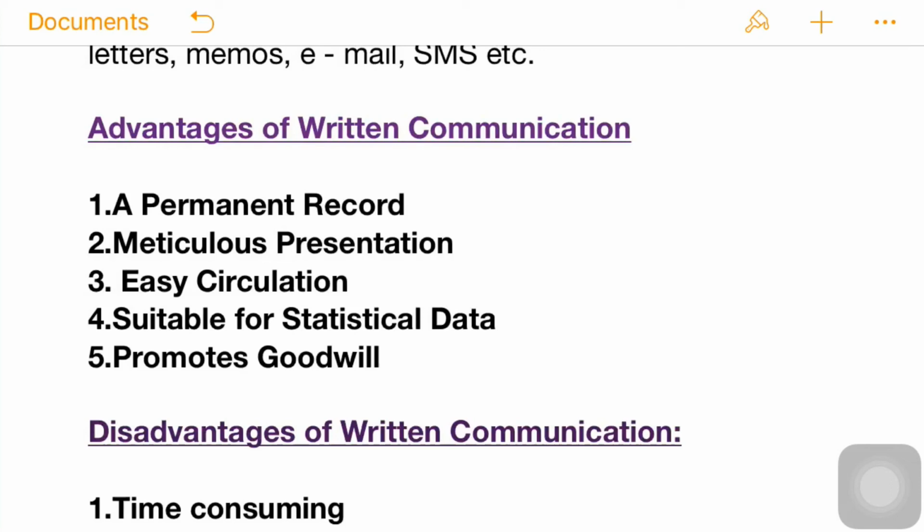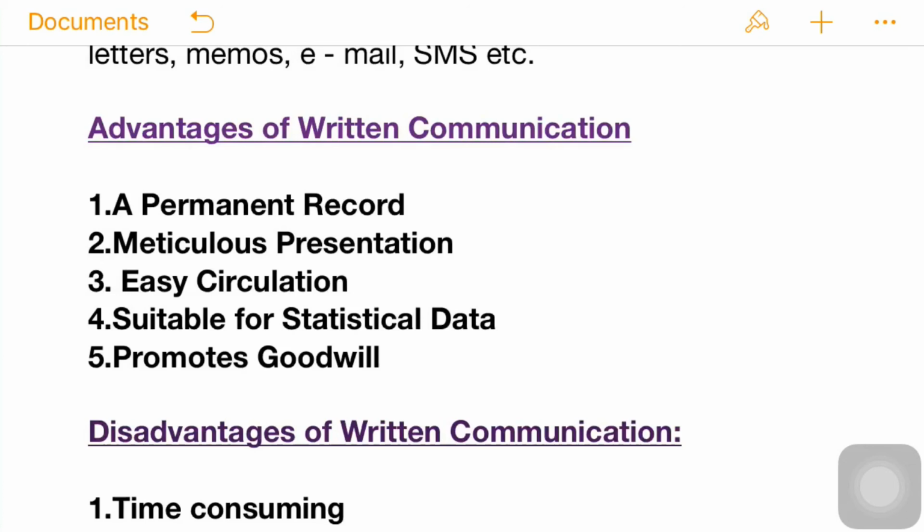Next is the meticulous presentation, like in this no misleading will occur. A good presentation of the document is created and it is easily understood by the audiences. Next we are having easy circulation.